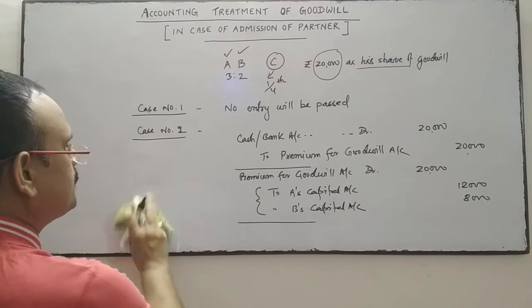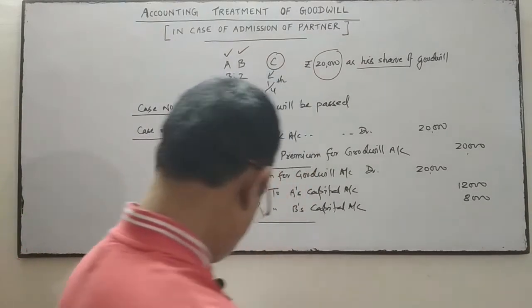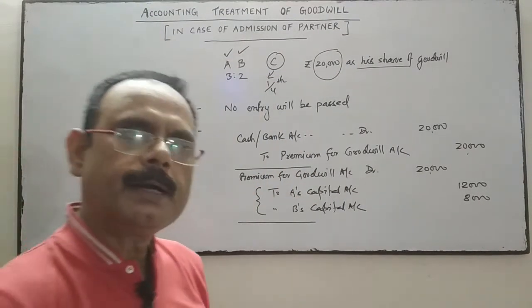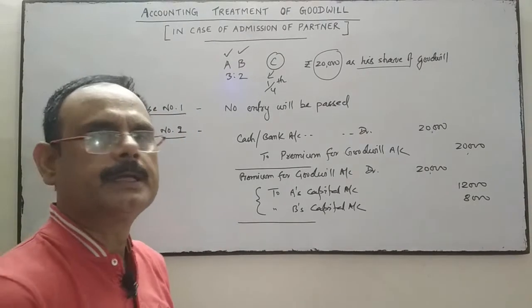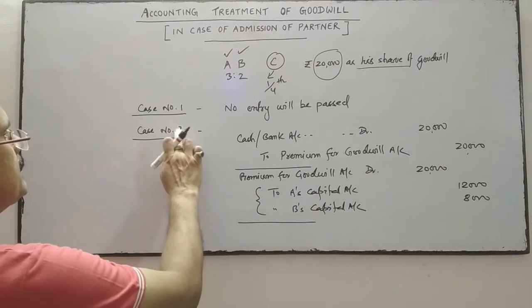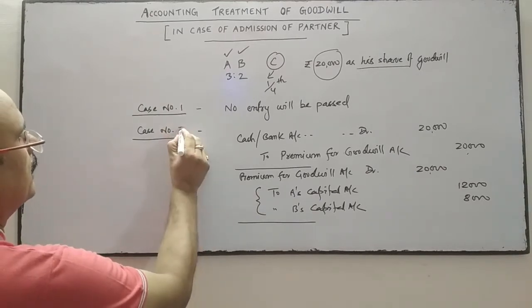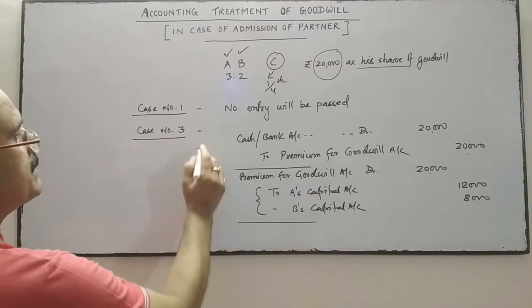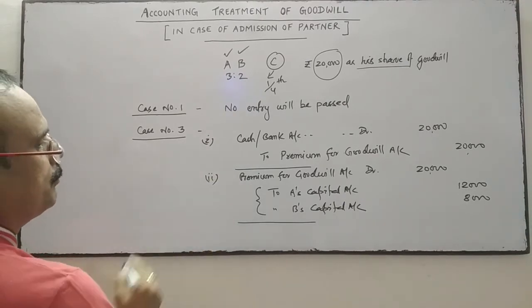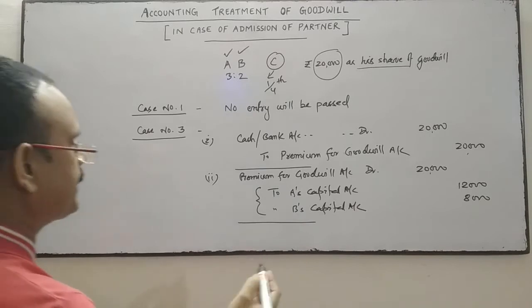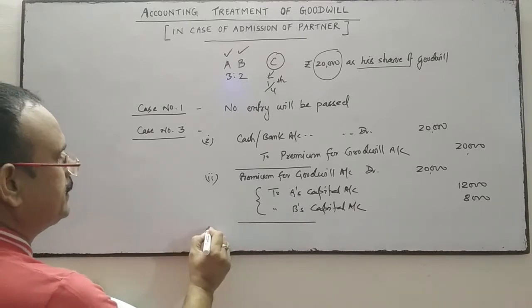Now in case number 3, goodwill is withdrawn by the old partner. Case number 3, it is given that the goodwill is withdrawn by the old partner. So in case number 3, these two entries will be the same. Entry number 1 and entry number 2 will be the same. We'll do another, third entry, and the third entry will be,